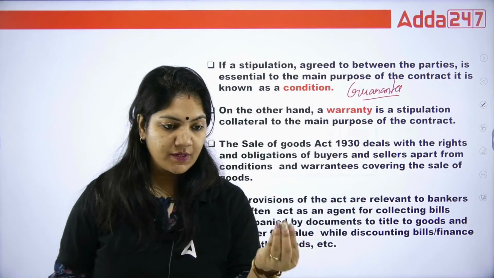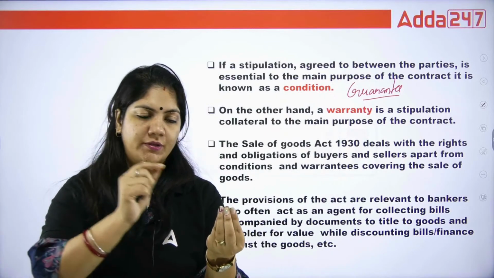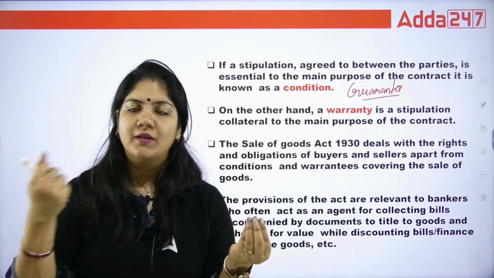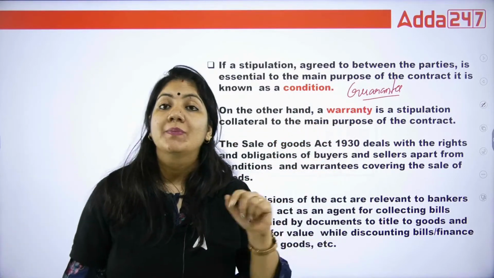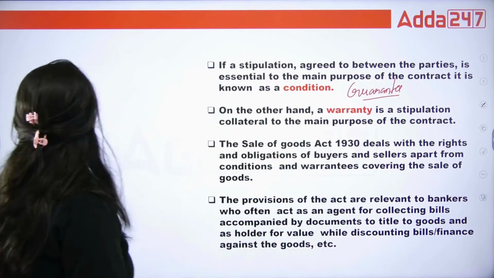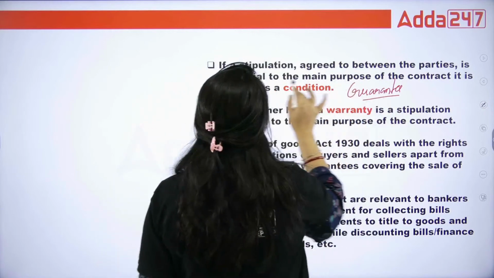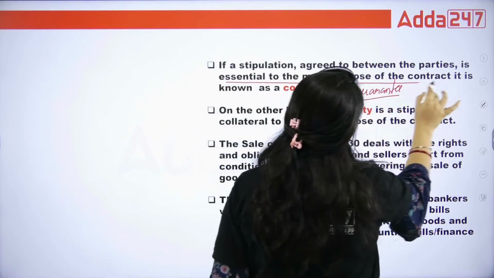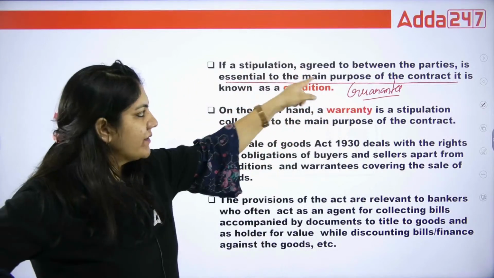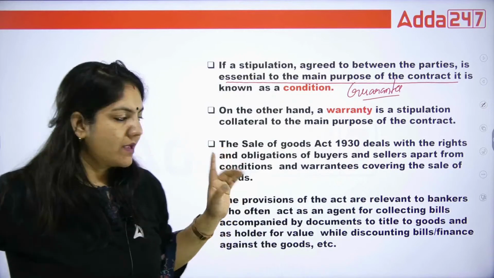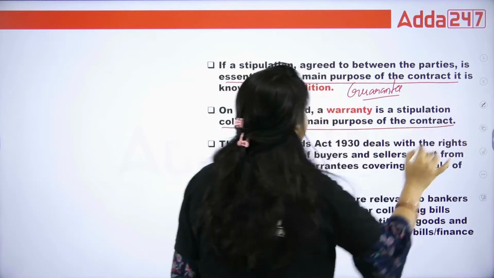Guarantee means that if the goods are defective, the buyer has a right to return the goods and get a refund of the money. That is called condition. And warranty means only replacement. According to the definition, a condition is a stipulation agreed between parties essential to the main purpose of the contract. Just learn this line because it can come in the exam. And what is warranty? Collateral to the main purpose of the contract.